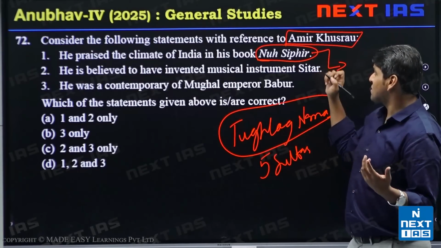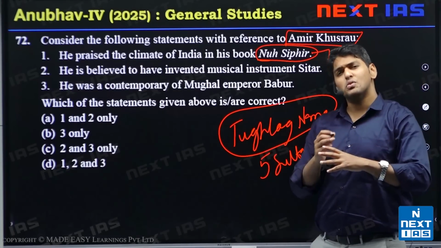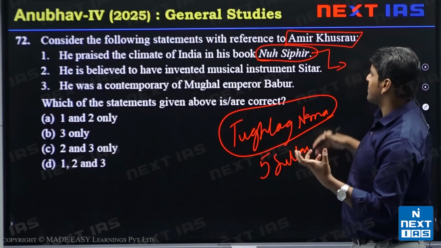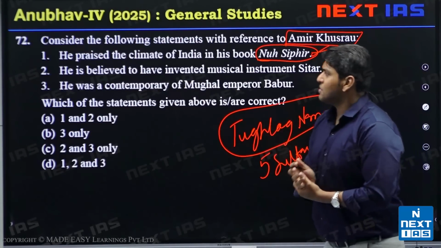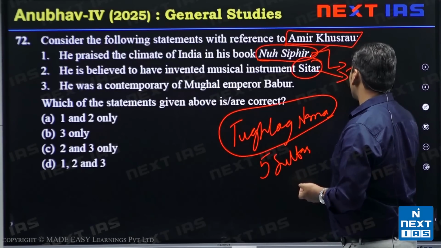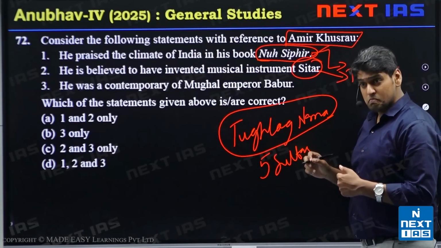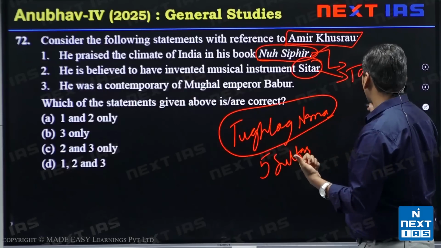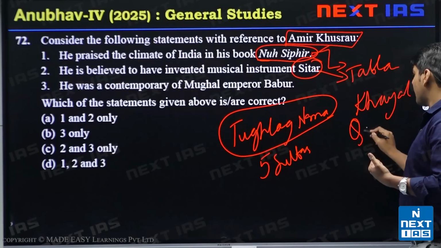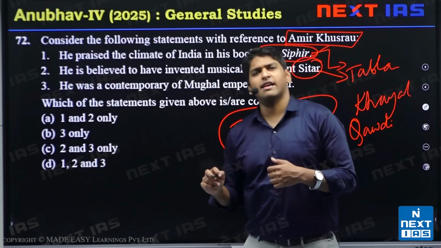So in this Nuh Sipihr, he was also praising his patron, and there he also had a description of Indian vegetation and climate. So this is notable. He is believed to have invented the musical instruments sitar and also tabla, and he is also the inventor of khayal and qawwali. So he was a gifted poet and a musician.